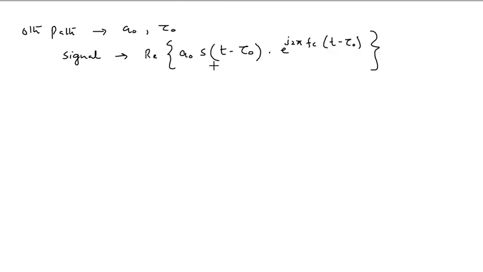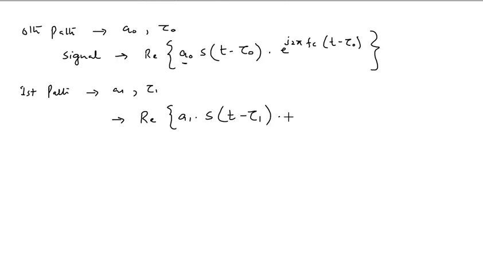So for the zeroth path, wherever we have written t, we have to insert the delay, represented as t minus tau 0, and here again t minus tau 0, and also the attenuation is represented by a0. For the first path, where attenuation is a1 and delay is tau 1, the signal representation is the real part of a1 into s of t minus tau 1 into e raised to power j2 pi fc t minus tau 1.